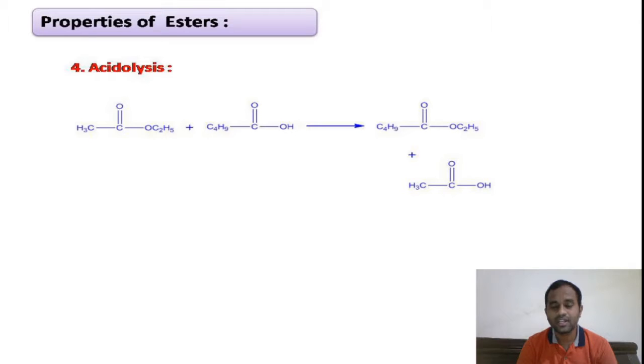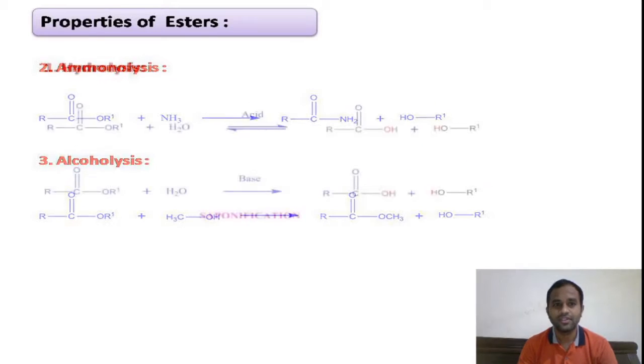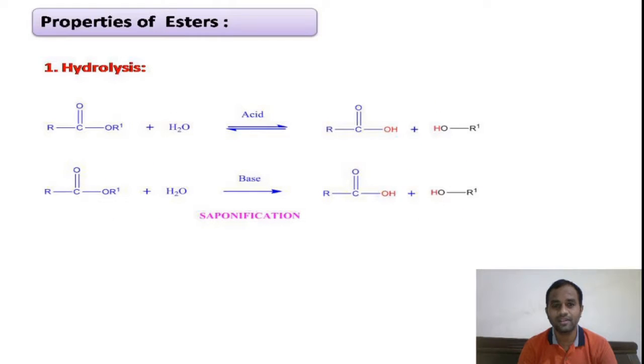the hydrogen atom of the carboxylic acid group. This is called splitting of ester in presence of carboxylic acid. In this way we will get ethyl pentanoate as the product, and our ester will be converted into acid, that is acetic acid. This is called acidolysis. No need to confuse here. Hydrolysis means splitting in presence of water, either in base medium or acid medium.